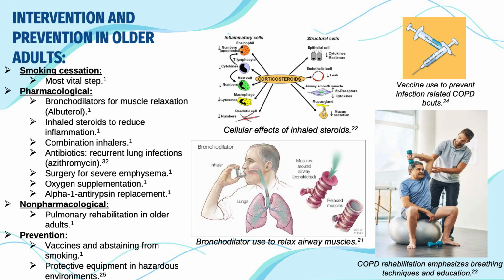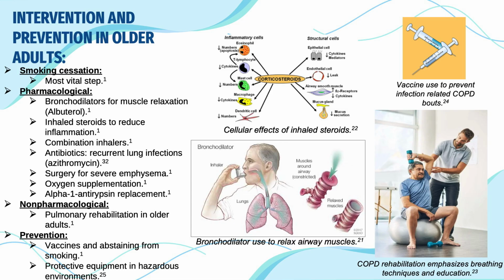This brings us to the intervention and prevention strategies for COPD in older adults. The most critical step in any COPD intervention regimen is smoking cessation. Pharmacological treatments include bronchodilators, which primarily relax the muscles surrounding the airways, while inhaled steroids directly combat airway inflammation. Combined inhalers use either a combination of various bronchodilators or a bronchodilator and steroid combination.